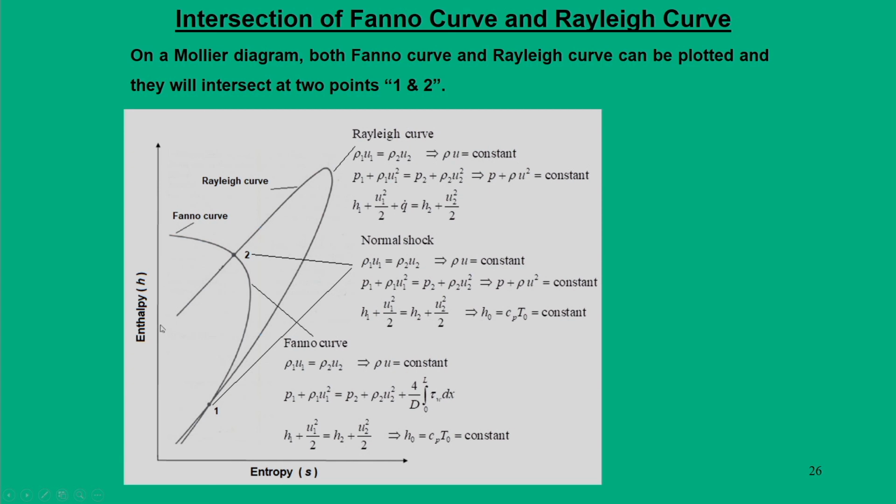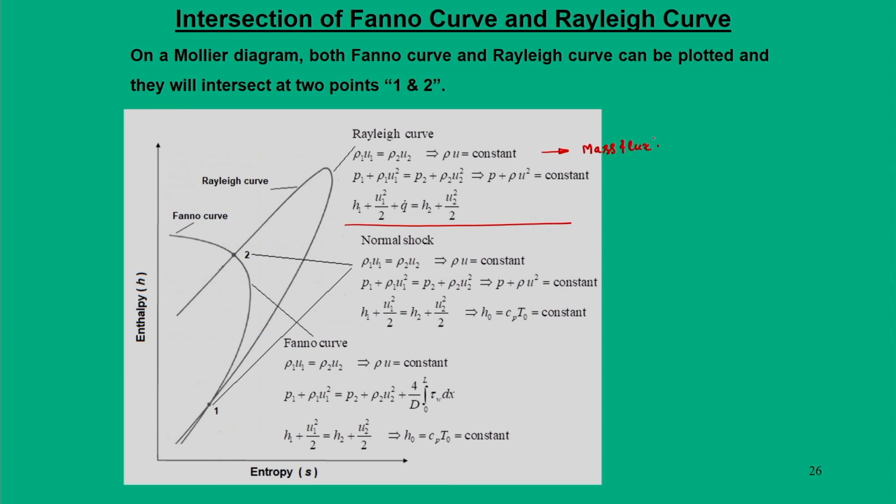So, here I have plotted, in a more explicit manner, the enthalpy-entropy diagram for a Rayleigh curve and a Fanno curve, and what can be proven mathematically is that on a Rayleigh curve, if you look at the equations, the first equation is the continuity equation. So, we say rho u is equal to constant. We say it is a mass flux